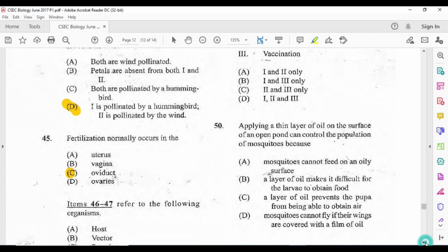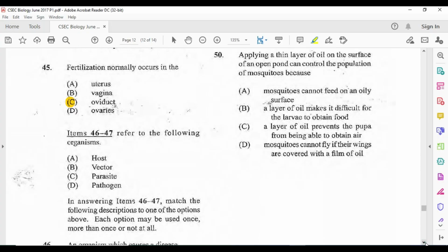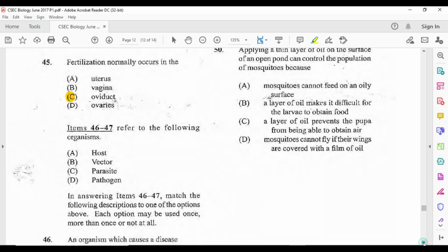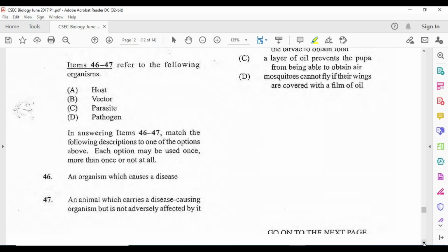Questions 46 to 47 refer to the following organisms. So we have host, vector, parasite, pathogen. We're seeing a whole lot of repeated questions here. I do hope that you are following with your textbook. Consult your teacher where there is an anomaly to make sure that that is all sorted out. We want you to get a 1 for the exam. In answering items 46 to 47, match the following descriptions to one of the options above. Each option may be used once, more than once, or not at all.